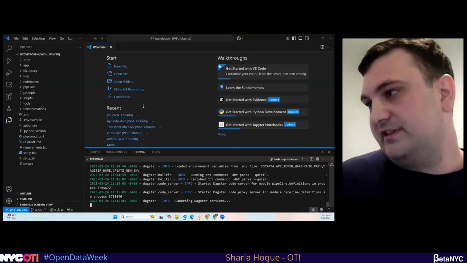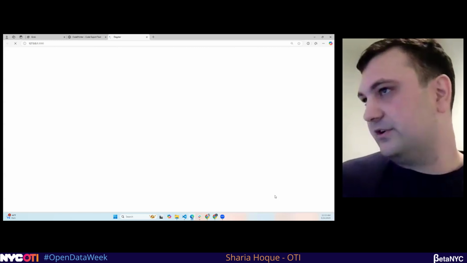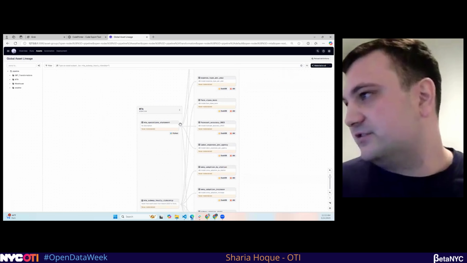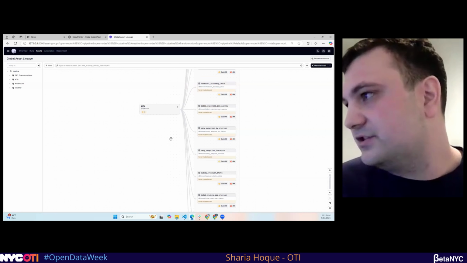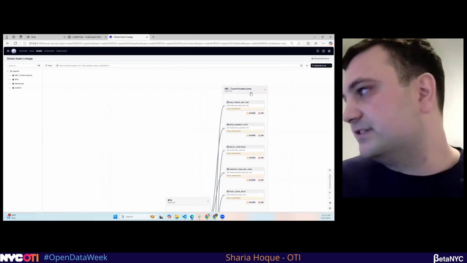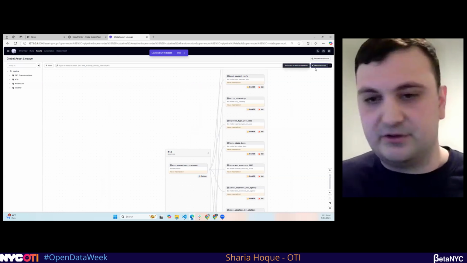So what's happening right now? And then hopefully it doesn't break. But looks like we're good. So we're going to open this up. What this does now is it gives you access to a local DAG, which in this case is pretty simple. It shows you, okay, we're going to be ingesting 3 data sets, and then we're going to be running a SQL transformation pipeline on them to produce them. So let's just materialize all.